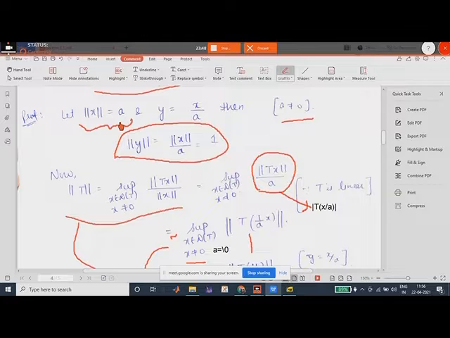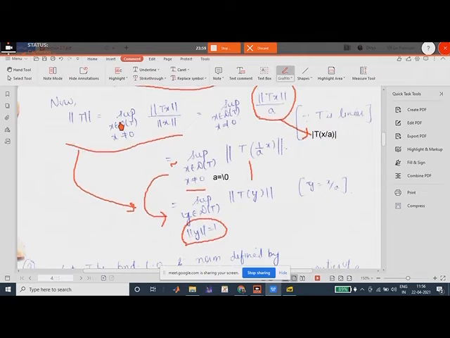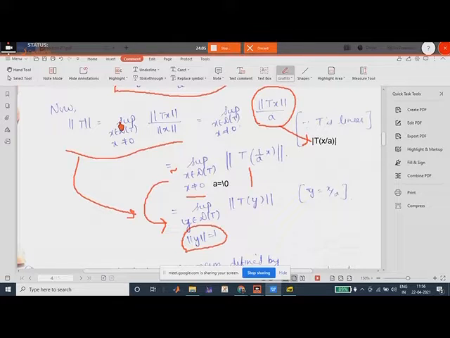There is nothing particular about this. So norm of y would be 1. Then this definition of norm of T transforms in terms of y with norm of y equal to 1. Is there any problem in this definition? Is it clear now?